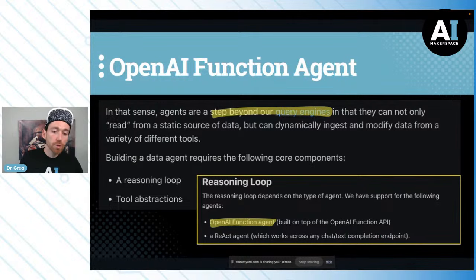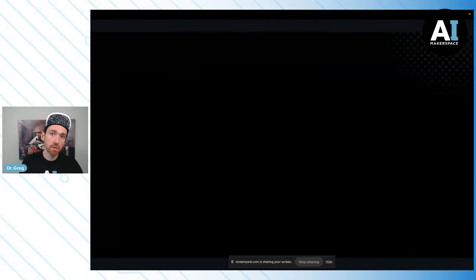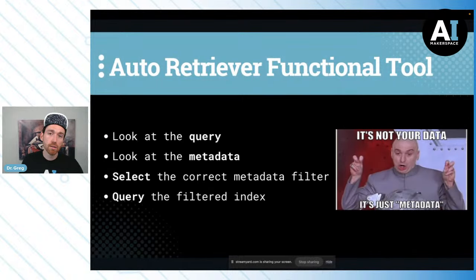In short, we're going to build a functional tool that helps us decide on which query engines we're going to use. And remember, query engines are built on one or more indexes via retrievers. That's why we call this the auto retriever functional tool.